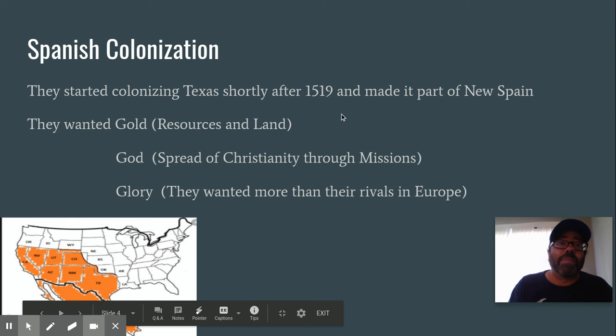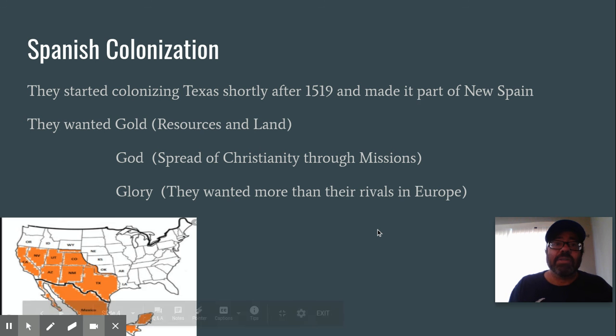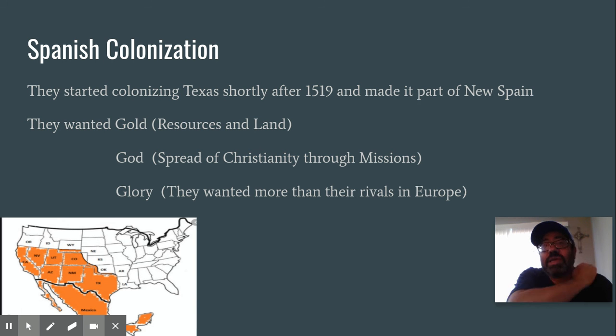Their reasons were they wanted gold, resources, and land, God, the spread of Christianity, which we talked about through missions, and then the glory, maybe for the individual explorer, but that glory really talks about the rivalry that was happening in Europe at the time between Portugal to a small extent. They didn't really colonize much besides Brazil because they were not as powerful as the other countries in Europe. The big ones when you get to eighth grade are going to be France and Great Britain. At this time, though, Spain was a world power along with Great Britain and France. And so they're sort of in a rivalry, and that's the glory part.